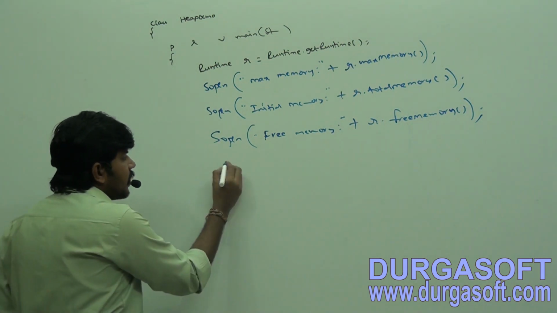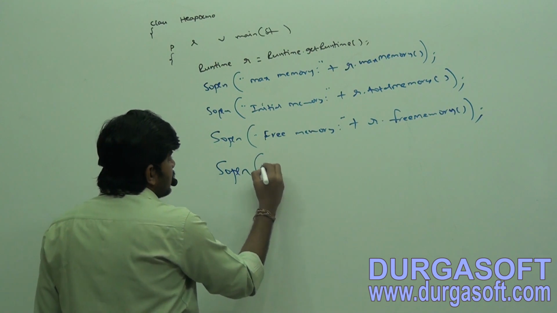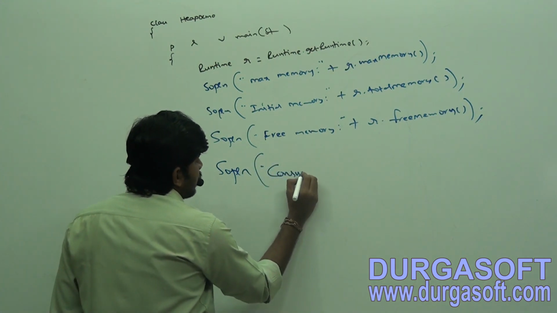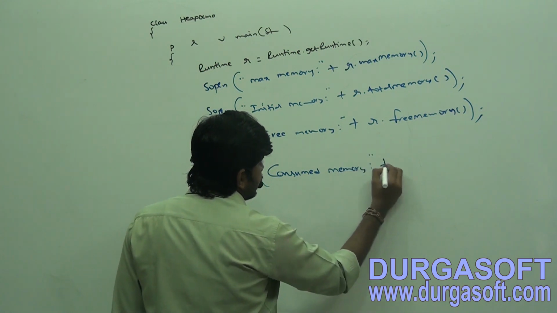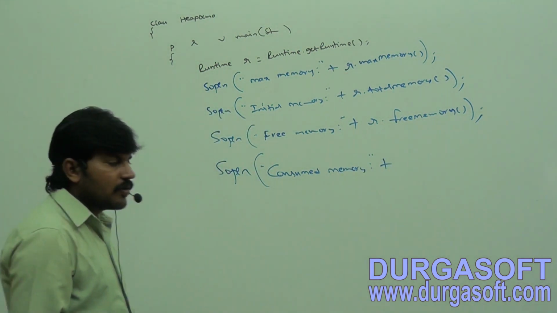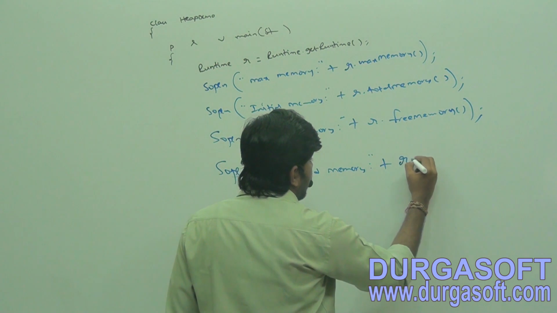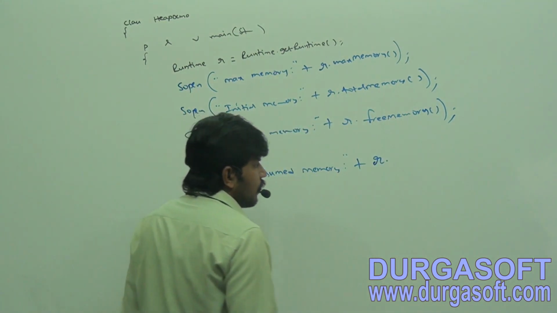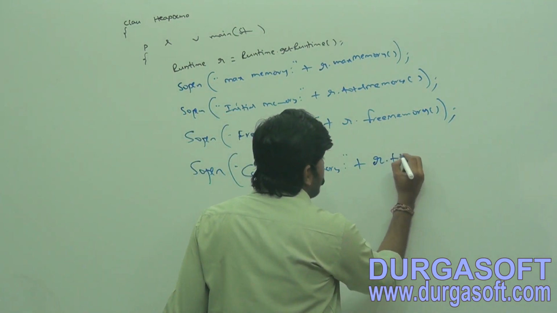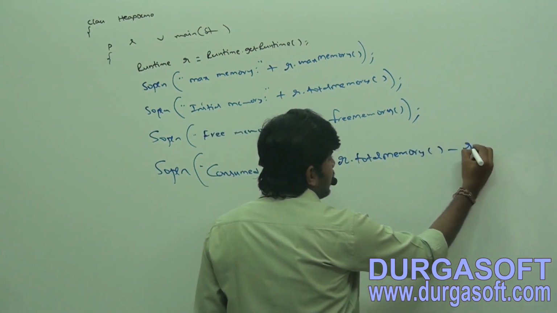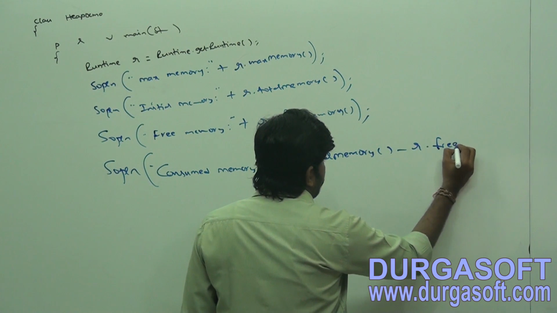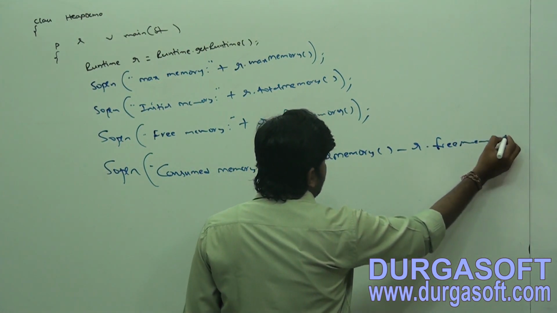System.out.println consumed memory. How much memory got consumed? r.totalMemory() minus r.freeMemory().